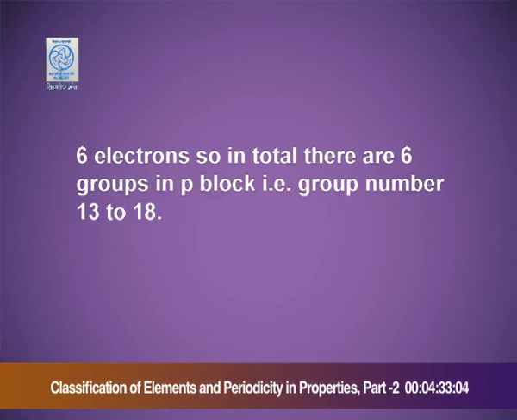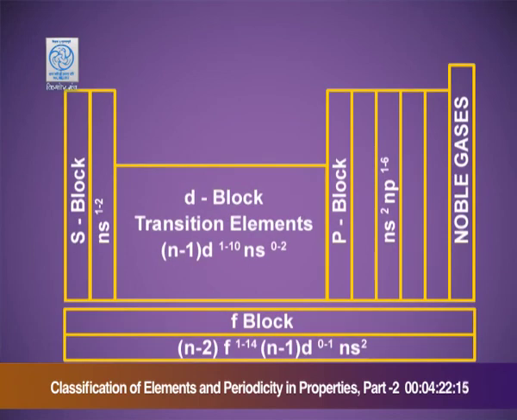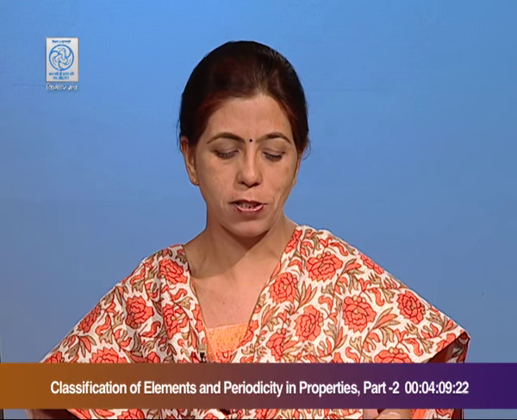So, in total there are 6 groups in the P block, that is from group number 13 to 18. The electronic configuration of the P block elements is ns2 np1 to 6. The S block and the P block are together known as the main block elements or the representative elements.